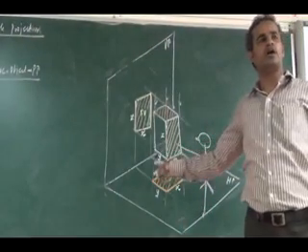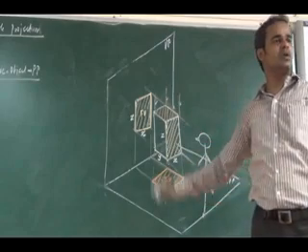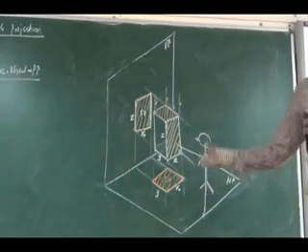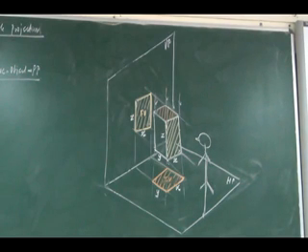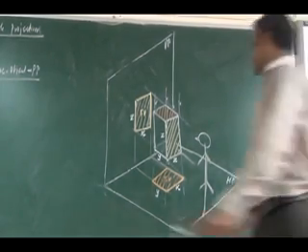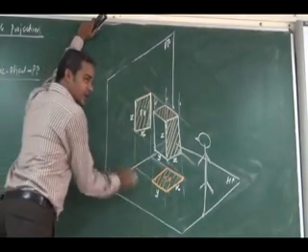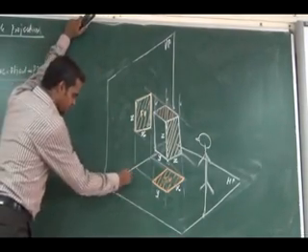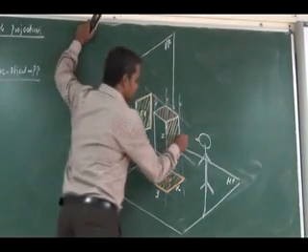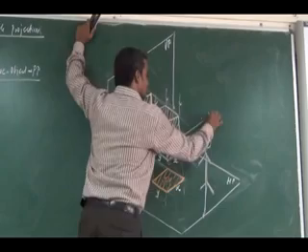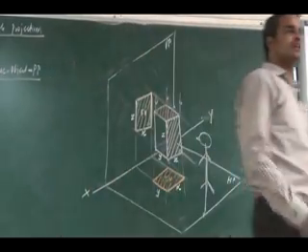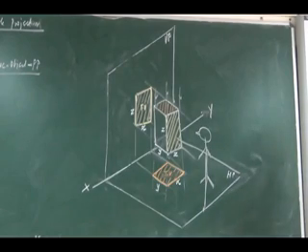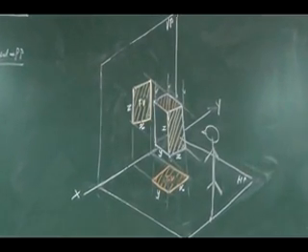So I am performing a first angle projection here. I have got a front view and a top view. This front view and top view I have to draw in a two-dimensional view. The intersection of the horizontal plane and vertical plane is nothing but the reference line. I can notate it as x and y.